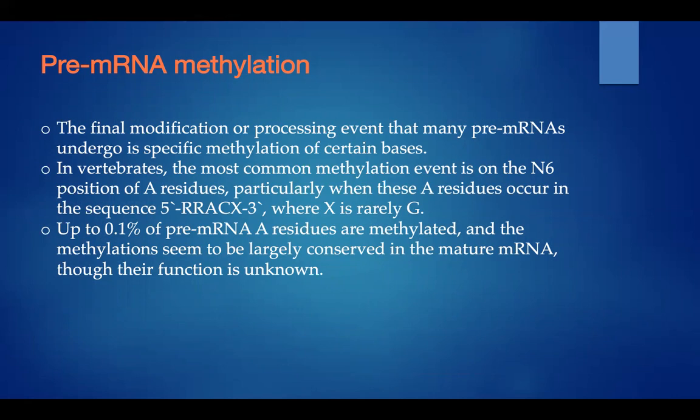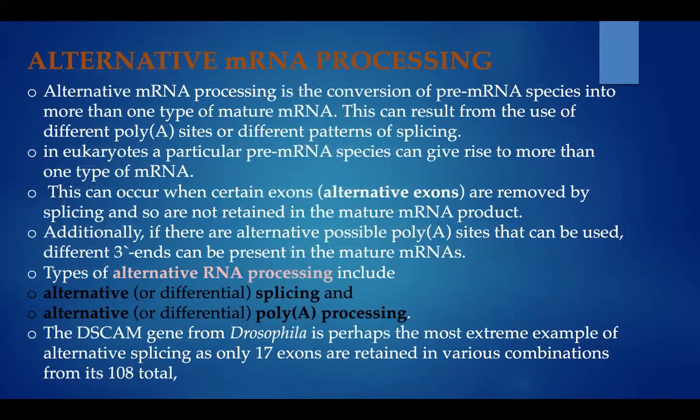In vertebrates, the most common methylation event is on the N6 position of A residues, particularly when these A residues occur in the sequence 5' RRACX 3', where X is rarely G. Up to 0.1% of pre-mRNA residues are methylated, and the methylation seems to be largely conserved in mature mRNA, though their function is unknown. Next is alternative mRNA processing.